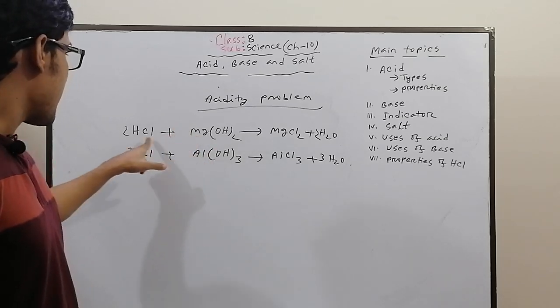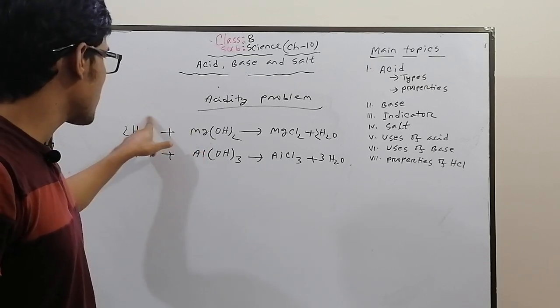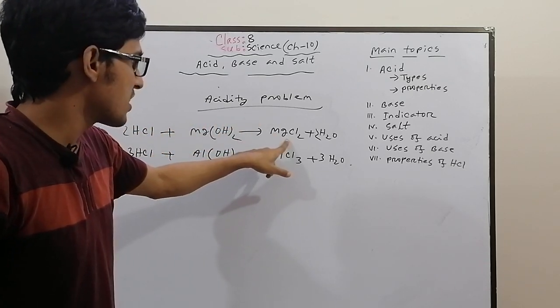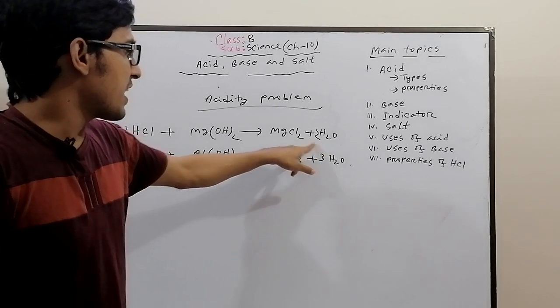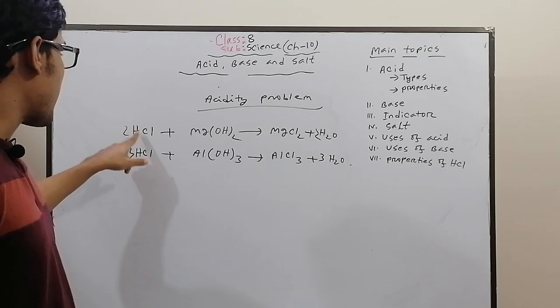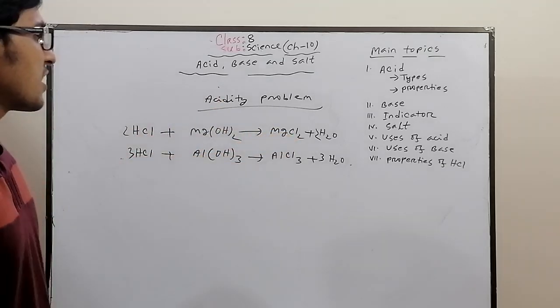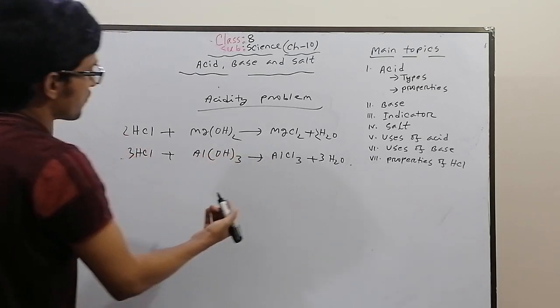HCl, hydrochloric acid, reacts with magnesium hydroxide, which is a base, to produce salt and water, neutralizing the situation in our stomach. Thus it helps to digest food.